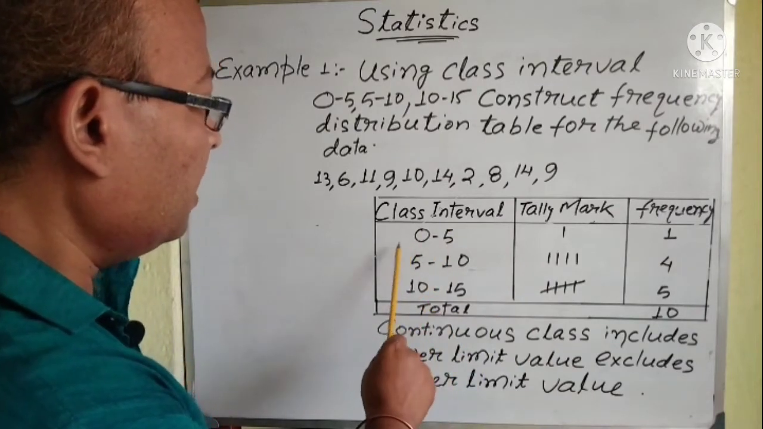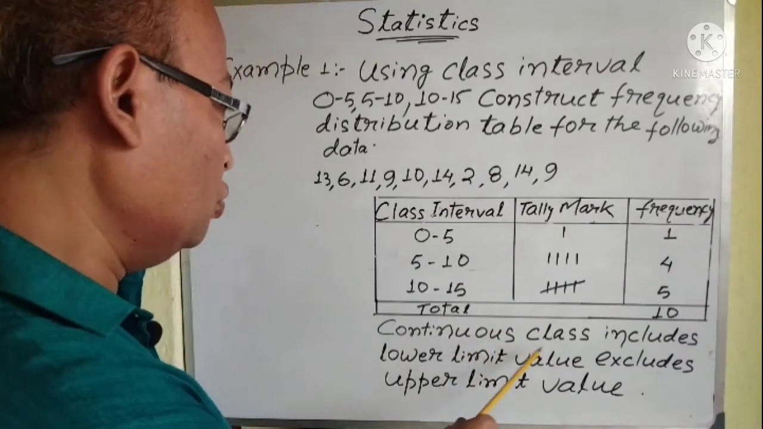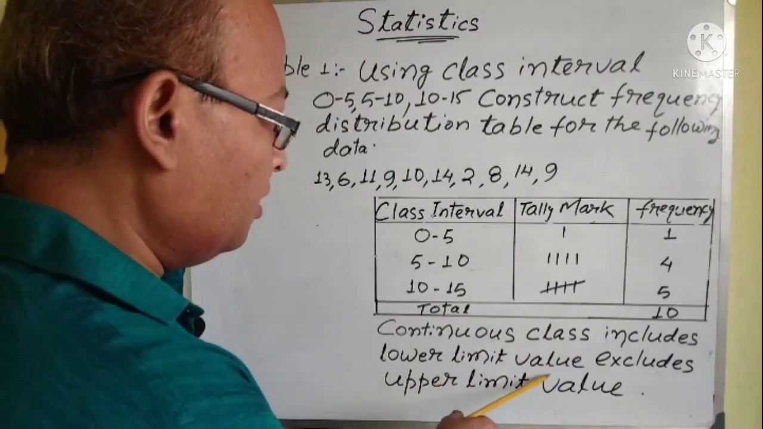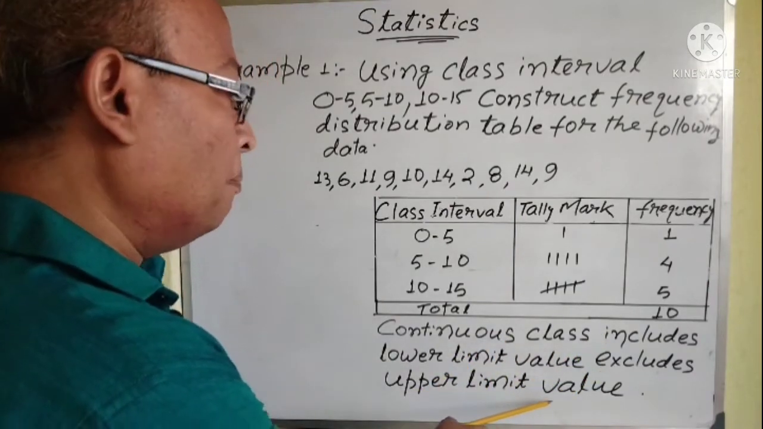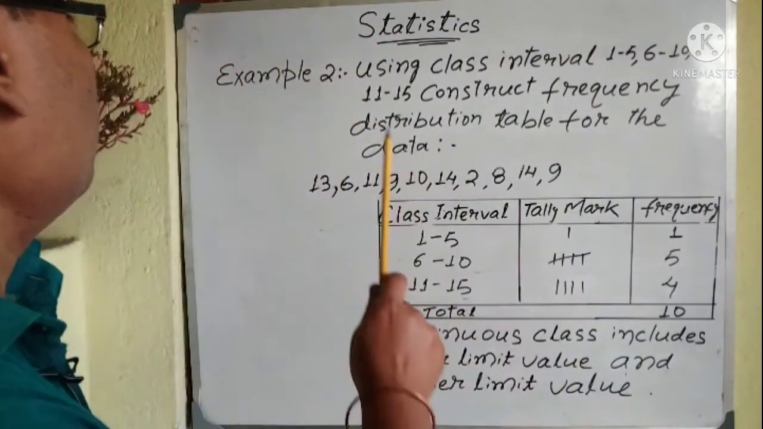Continuous. See, again I am repeating, for continuous class interval, you have to include the lower limit value but exclude the upper limit value. Is it clear? Now we will see another example.